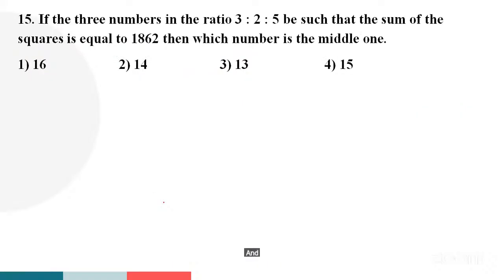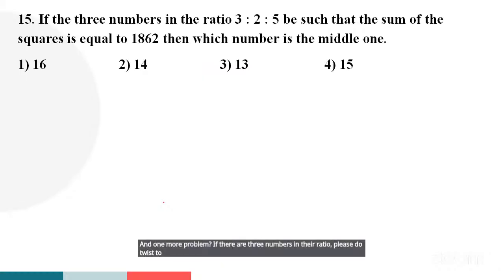And one more problem. If the three numbers are in the ratio 3:2:5 such that the sum of their squares is equal to 1862, then which number is the middle one? Very good question, and a simple question.